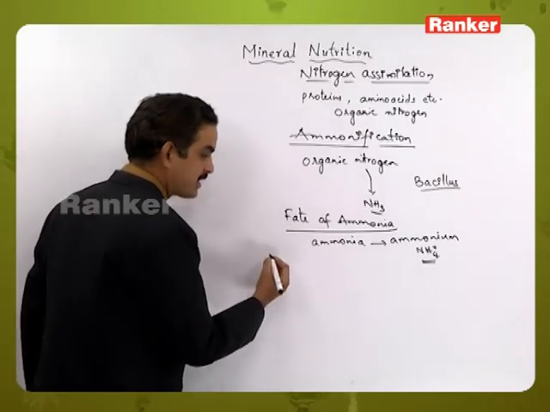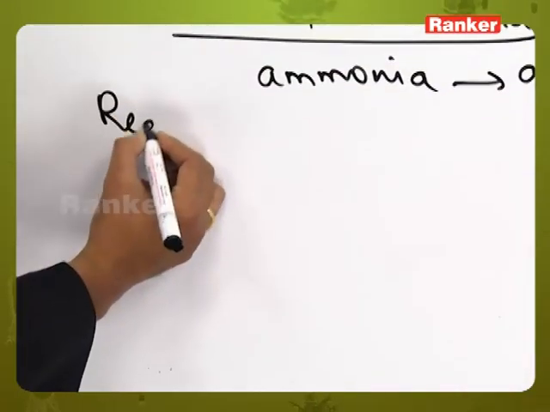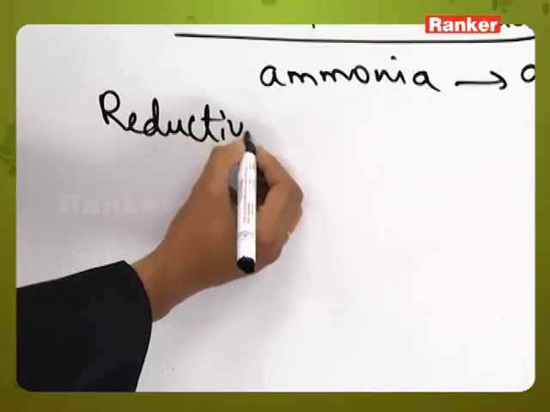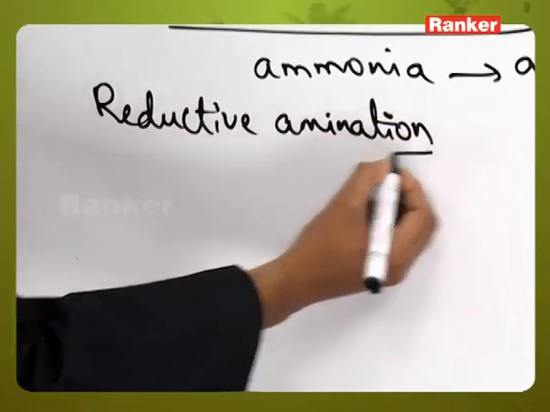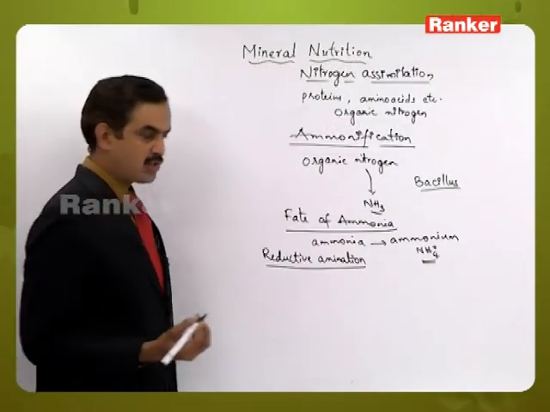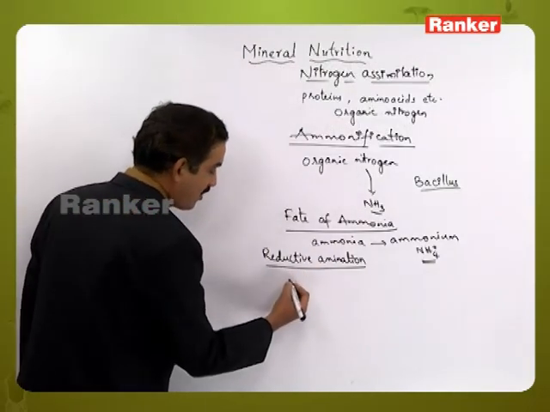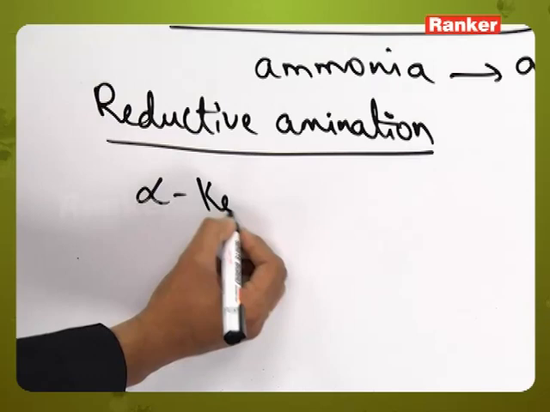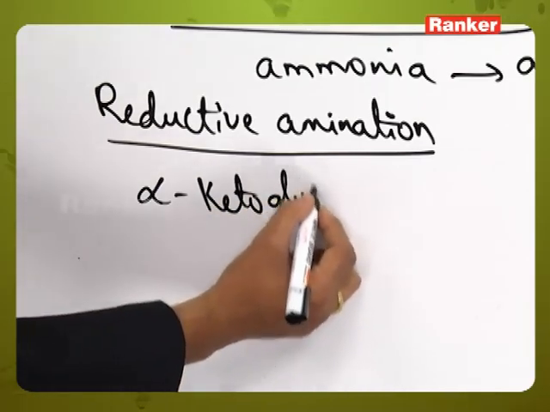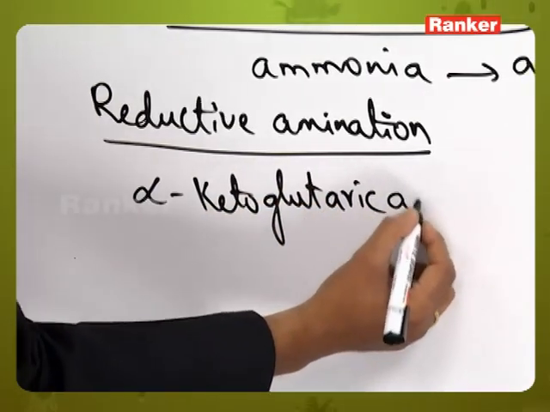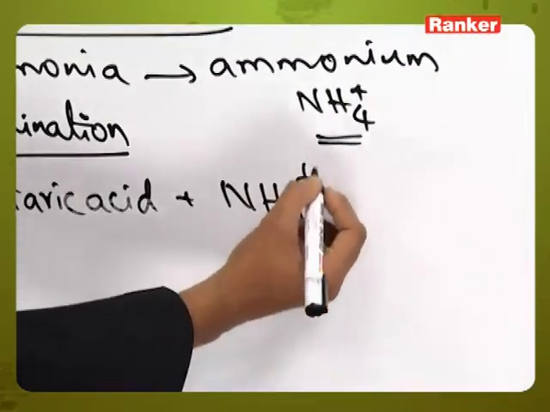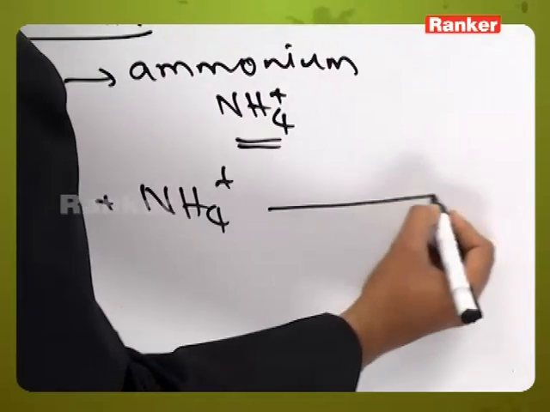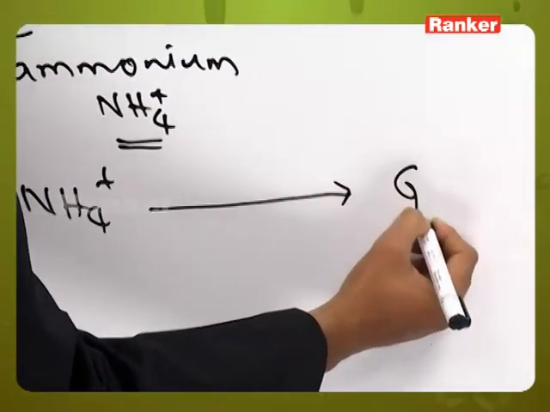The first one is reductive amination. In reductive amination, the ammonium reacts with alpha ketoglutaric acid and is converted into glutamate.